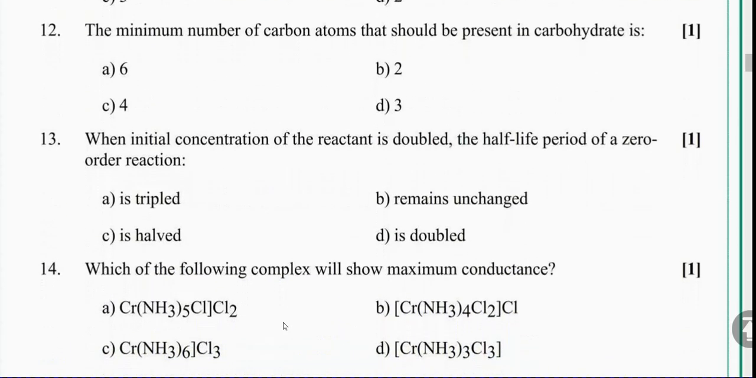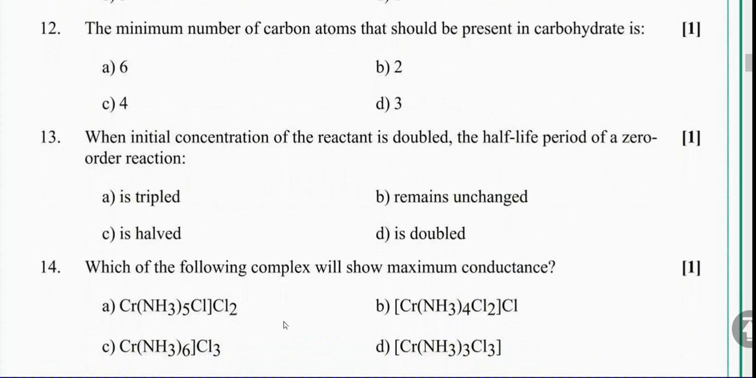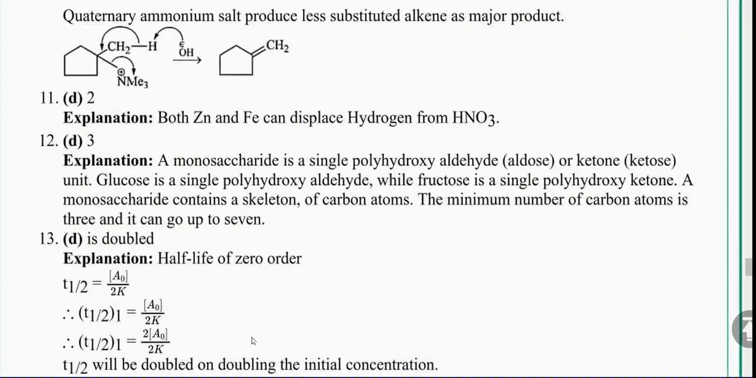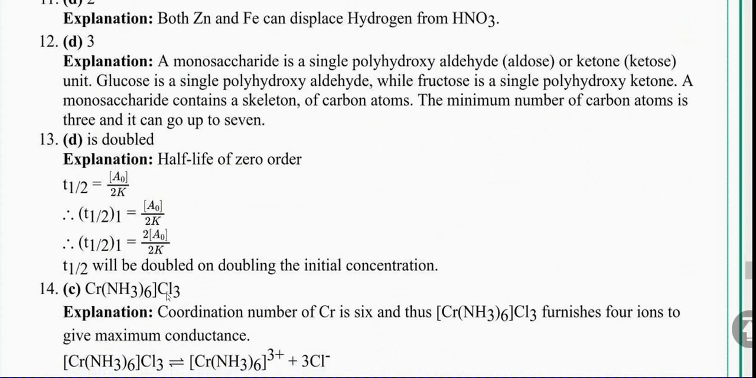So the following complex will show maximum conductance. எதுல maximum number of ions square bracket வெளியில இருக்கோ that will show the maximum conductance. Right? Listen here. Cl3. இதில் தான் 3 ions வெளியில இருக்கு. The coordination number of Cr is 6 and thus hexaamine chromium(III) chloride furnishes 4 ions. Give the maximum conductance. 4 ions in the sense 3 chloride ions plus the complex இது ஒரு ion. So ஆக மொத்தம் 4 ions. So இப்போ number of ions எதுக்கு அதிகமா இருக்கோ that will give the maximum conductance.